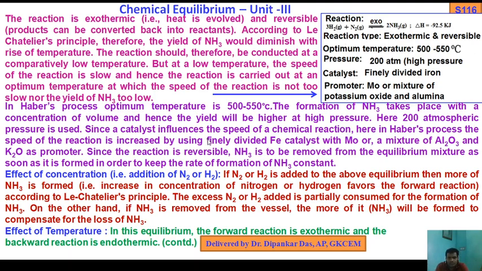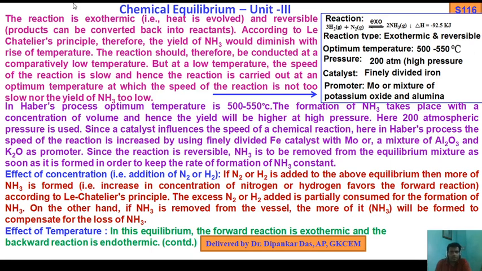Since the catalyst influences the speed of chemical reactions, finely divided iron catalyst or molybdenum or a mixture of Al2O3 and K2O are used as a promoter or activator. Since the reaction is reversible, ammonia is to be removed from the equilibrium mixture as soon as it is formed, in order to keep the rate of formation of ammonia constant.